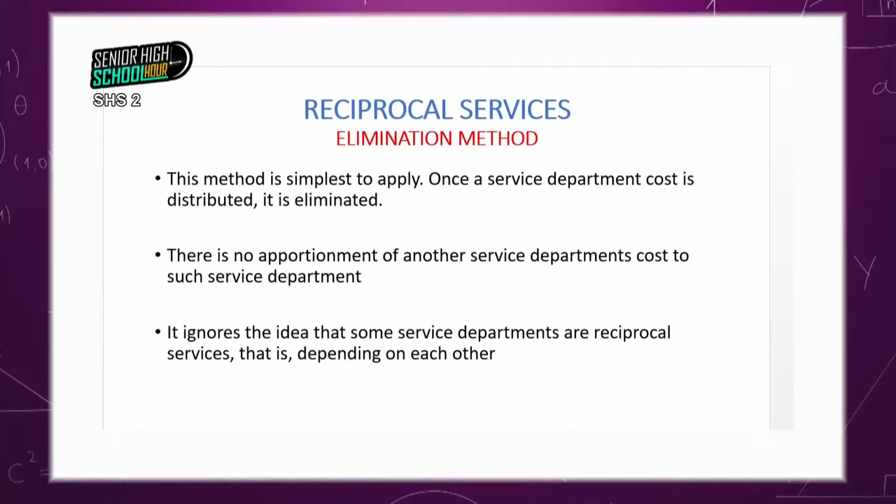We say that it is the simplest to apply. The elimination method is the simplest to apply. Once a service department cost has been distributed, it has to be eliminated. So here, it does away with one service department providing service to another. That is, it does away with the reciprocal services. It takes into consideration that reciprocal services do not exist.